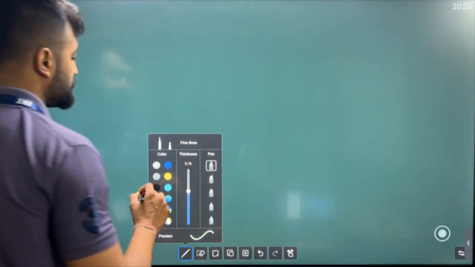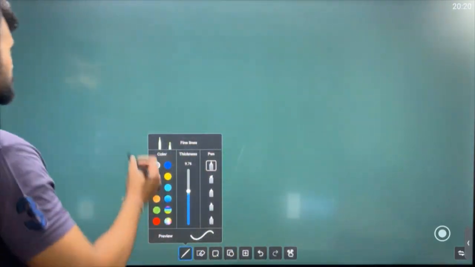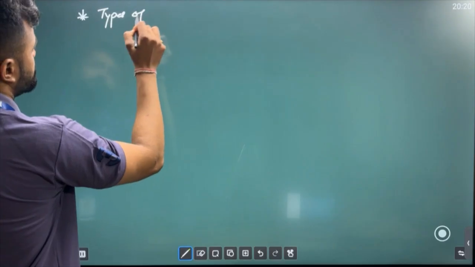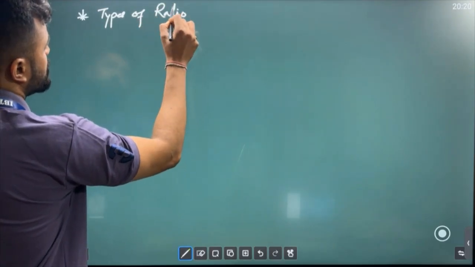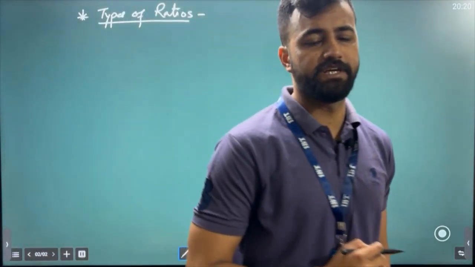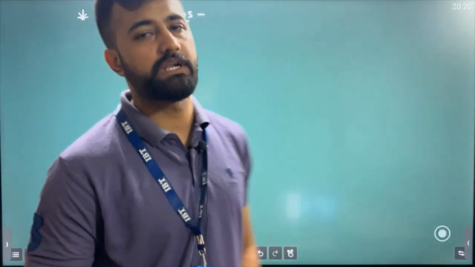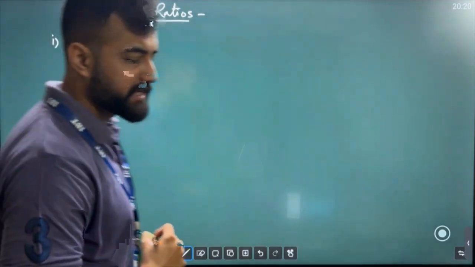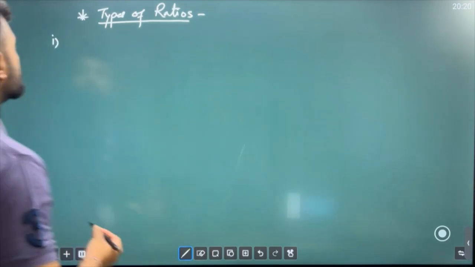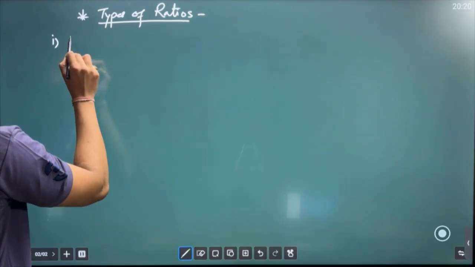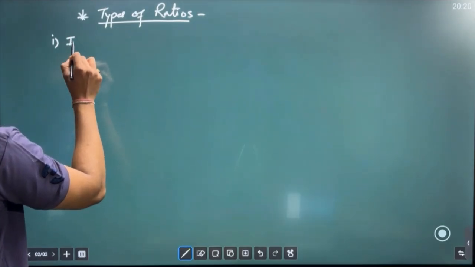Now, my friend, there are some types of ratios which are asked in the examination. So let's find the types of ratios. Sir, what are the types of ratio that we must see? Clear? ठीक है सर, देखते हैं, आइए सर, let's see. The first ratio that they ask you to find in your examination is known as your inverse. से चालू करता हूँ. चलो, inverse ratio.